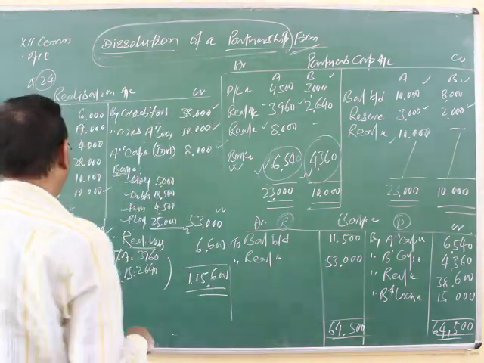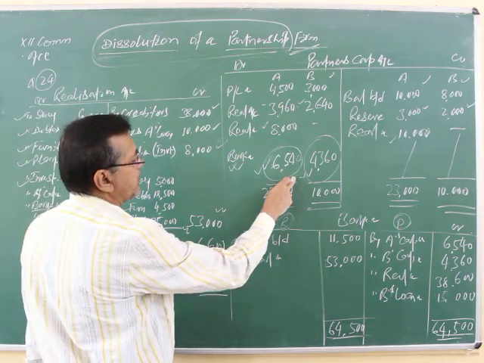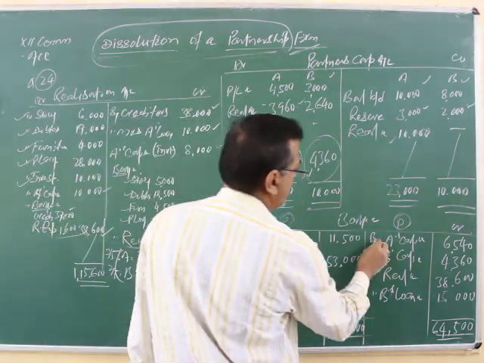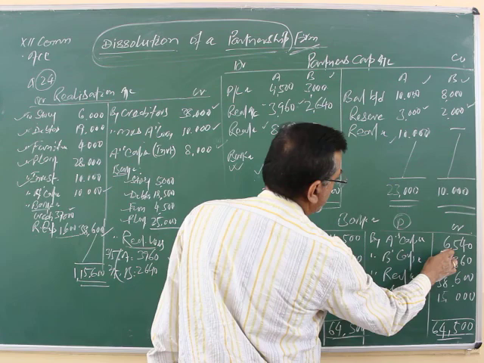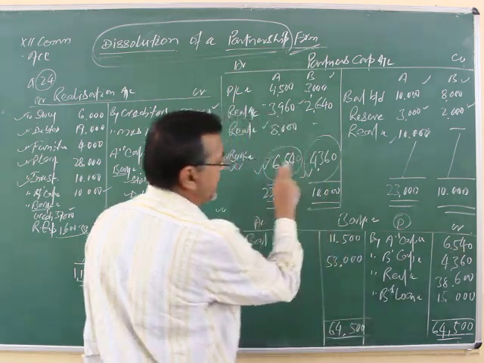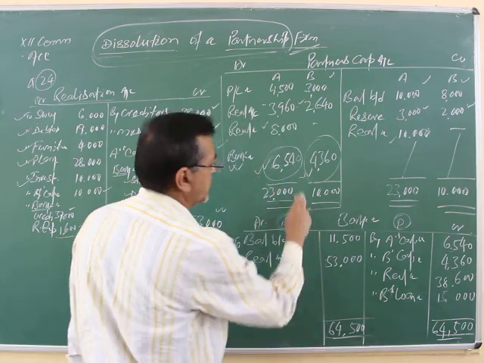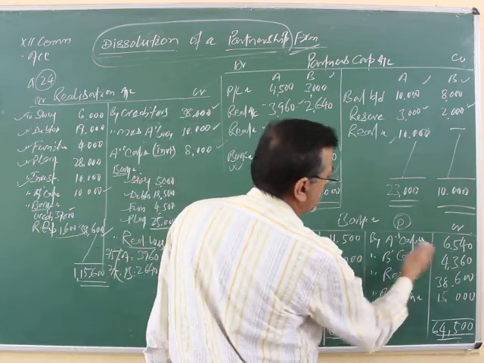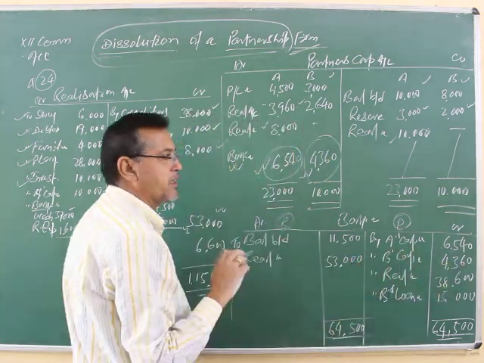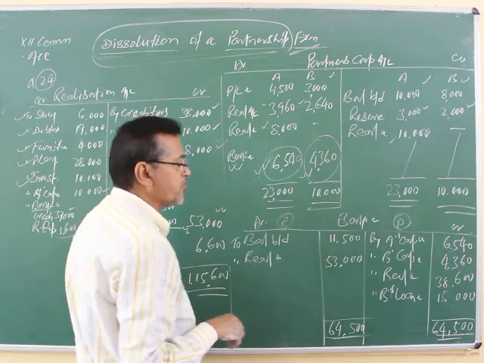And here we are making the payment to A and B. So here I have noted down A's capital 6,540 and B is entitled to 4,360, I have noted down by their capital. Cash is going out, the firm is making the payment.